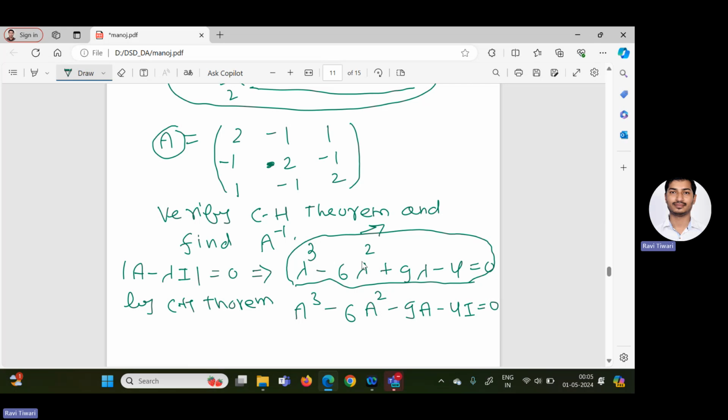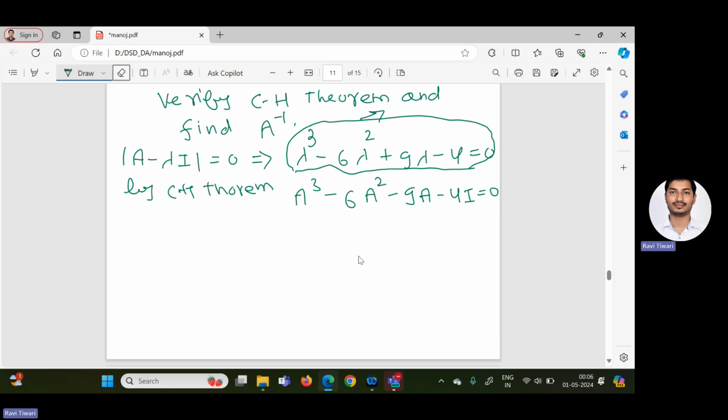One thing you remember: if we have to calculate the eigenvalue and eigenvector of a matrix, or verify the Cayley-Hamilton theorem, in both processes you have to calculate the characteristic equation. For eigenvalues and eigenvectors, after getting the characteristic equation we need to factorize it. But for verifying the Cayley-Hamilton theorem, no need to factorize. Simply we get the characteristic equation after multiplying, and then we replace lambda by A.